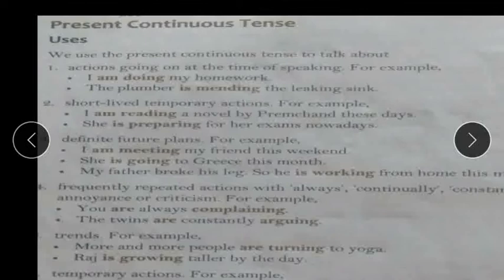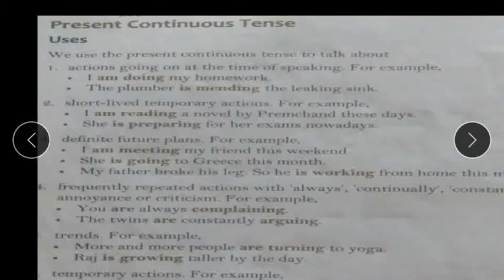Third, definite future plans. Definite future plans mean what they have to do in the future, which is fixed. There also we use the present continuous tense. Like, I am meeting my friends this weekend. She is going to Greece this month. So here also there is a definite future plan.